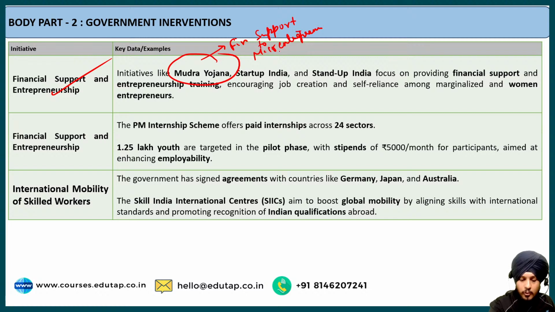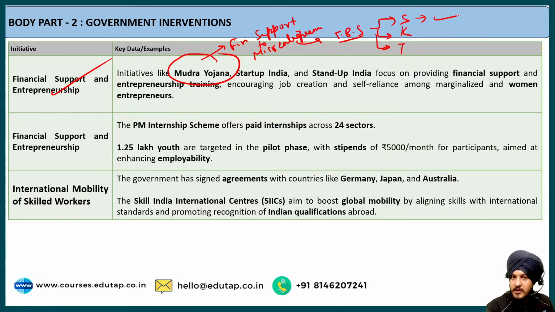And what does it aim to do? Basically, those micro entrepreneurs who do not have access to the traditional banking system, for them this Mudra Yojana is very helpful. Fine. And it offers three types of subcategories. The first one is Shishu, then we have Kishore, and then Tarun.